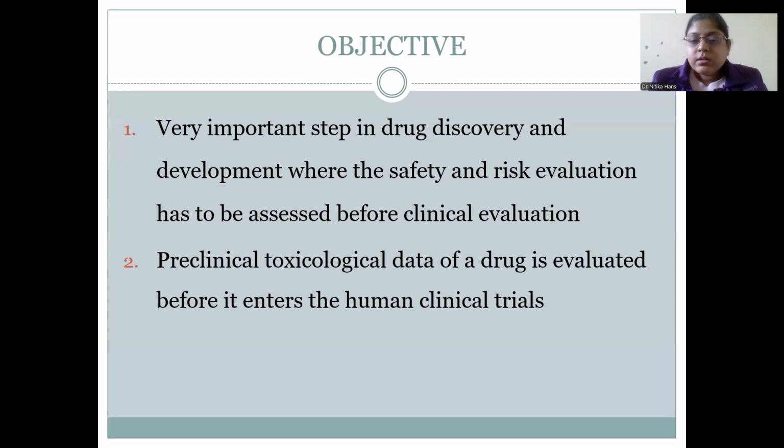Preclinical toxicology data of a drug is evaluated before it enters the human clinical trials. In this, the drug is given in high doses to see if that dose is toxic to the animals or not.